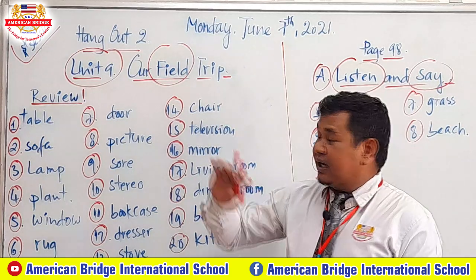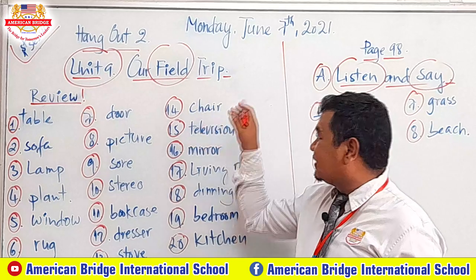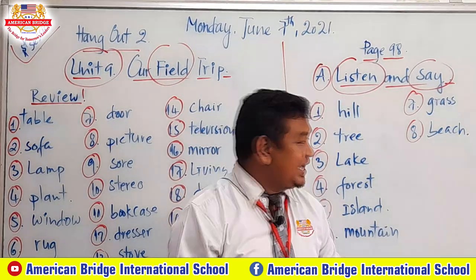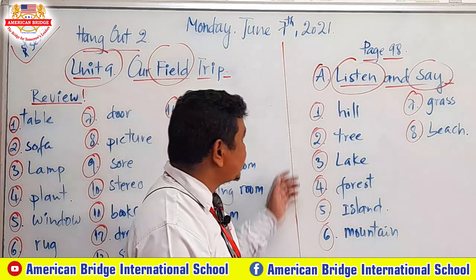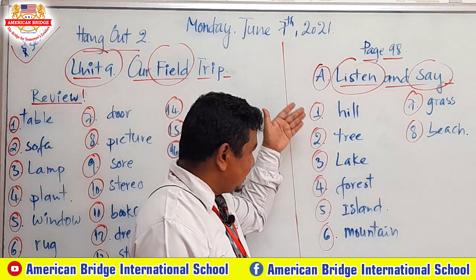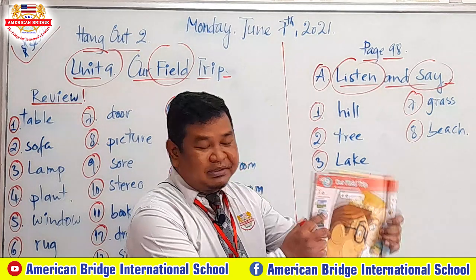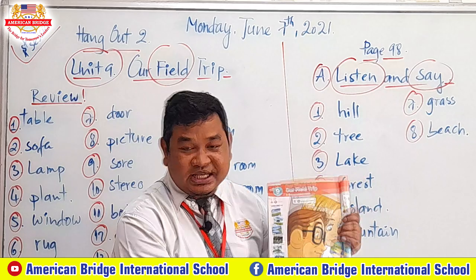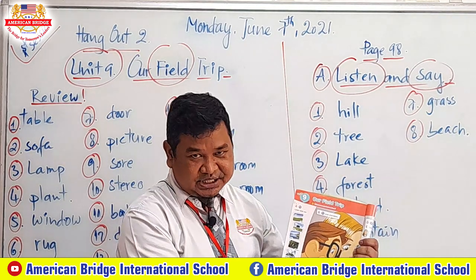So before you go through the lesson, you have learned 8 vocabulary first, from number 1 to number 8. In here we have the pictures to explain. If you have a textbook in your hand, it is easy for you to understand.